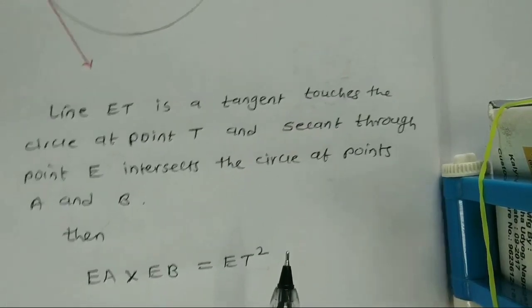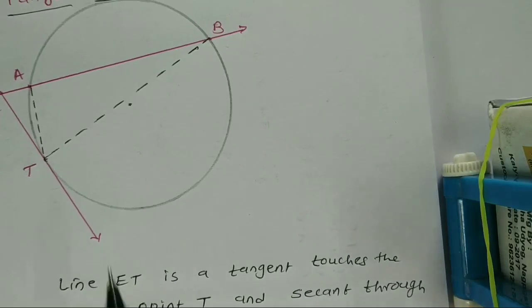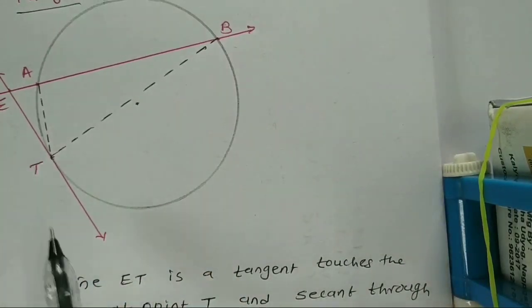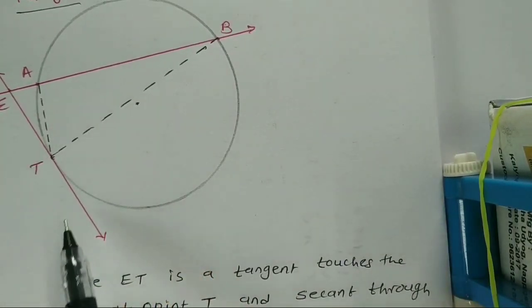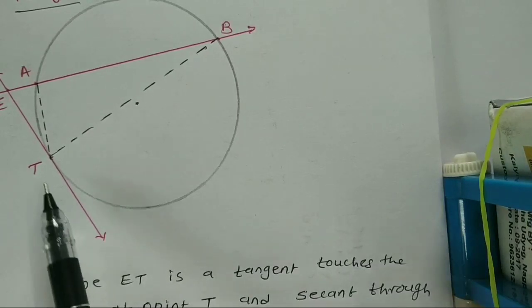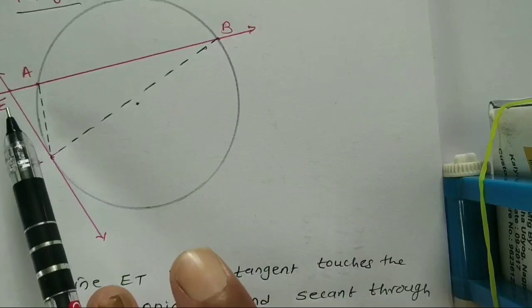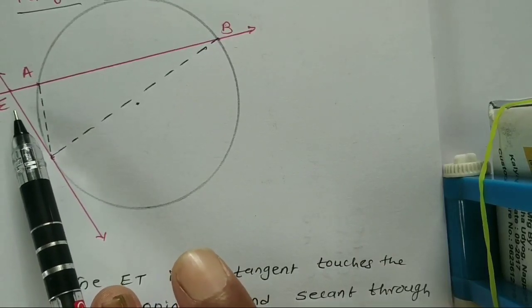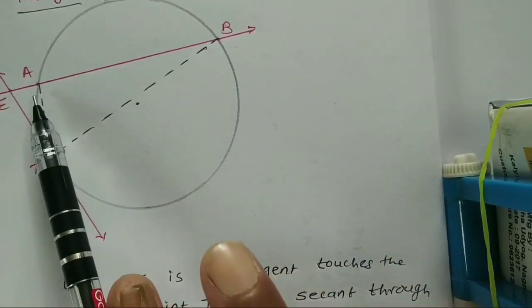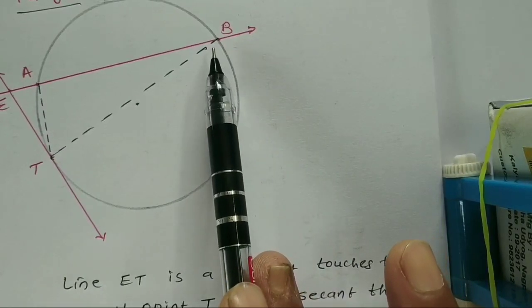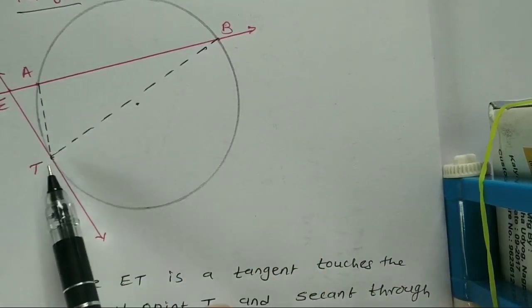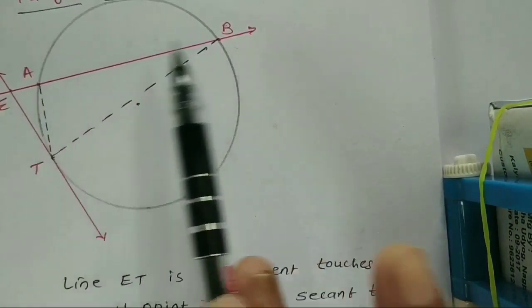See here, point E is in the exterior of a circle. Here line ET is a tangent to the circle at point T, and here the secant from point E intersects the circle at points A and B. Then we have to say that ET square equals EA into EB.